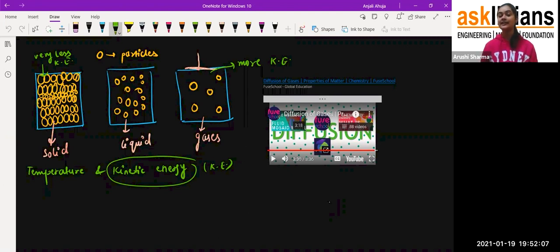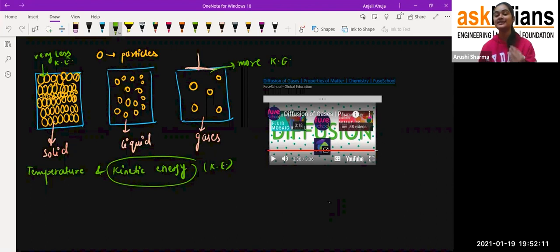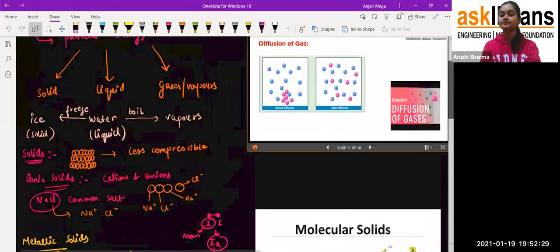Exactly, it's not like she's sitting in some other room and just getting the smell. But after some time she will definitely get some smell and say that someone has applied the deodorant. That is how the diffusion process is slow, and the diffusion we see generally is in the case of gases only, because the rate of diffusion in gases is high.